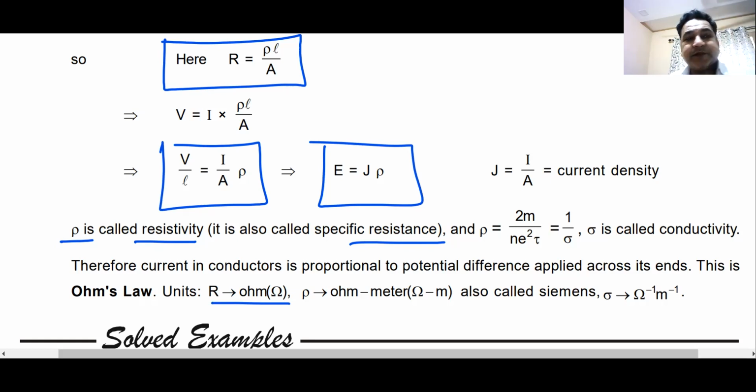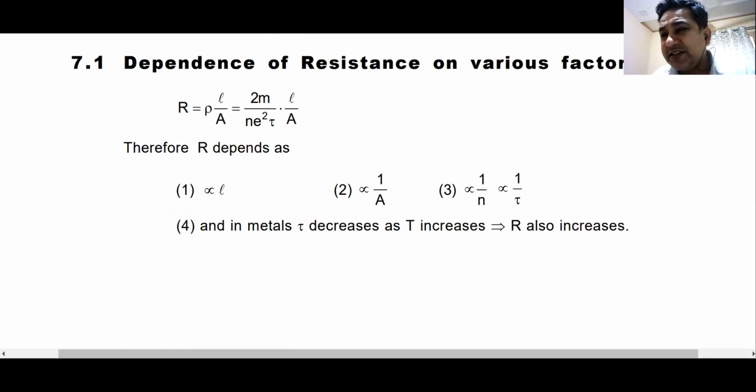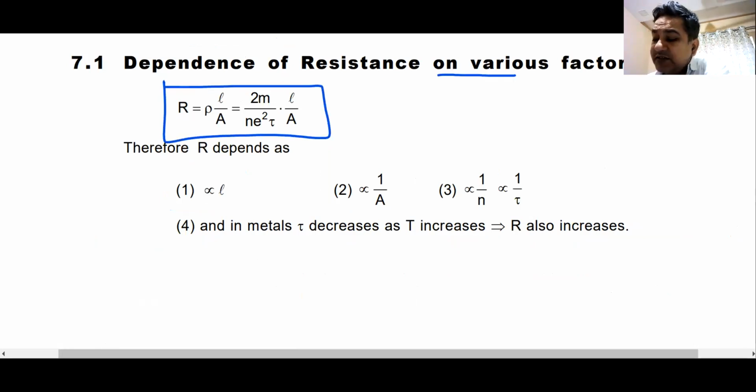Into this topic. What you must understand is there might be some questions based on this drift velocity. They normally ask questions depending on the length and area and breadth. So you can just have a look at this table. Dependence of resistance on various factors. So I can write resistance in these two different ways. It is directly proportional to length.